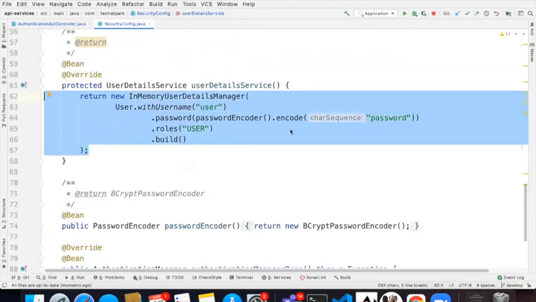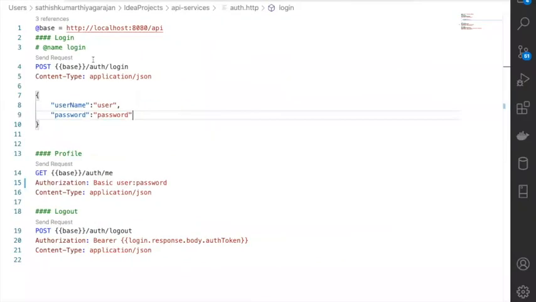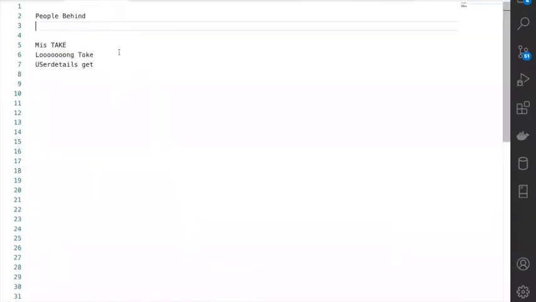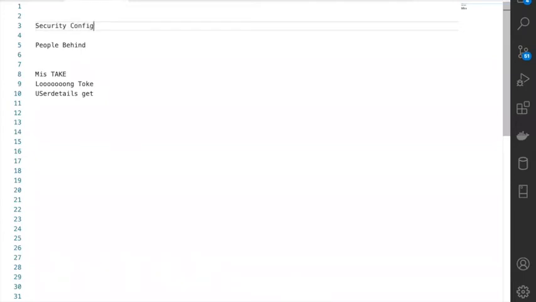I have created an in-memory user detail service. Just for someone who gets started with Spring Security, there are a lot of concepts, but these are all the concepts that you should be knowing. Security config is a place where you add what are the endpoints that you want to safeguard.